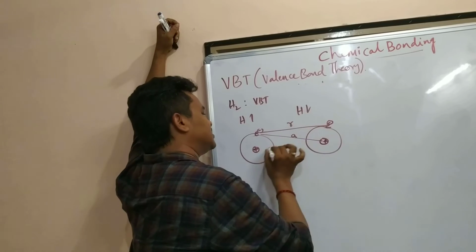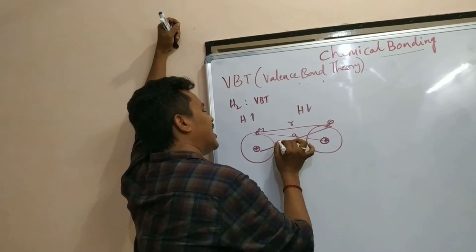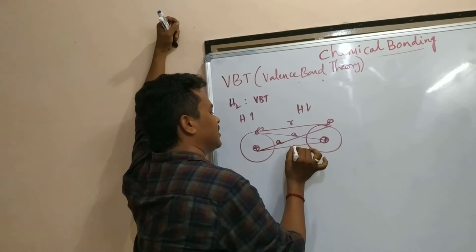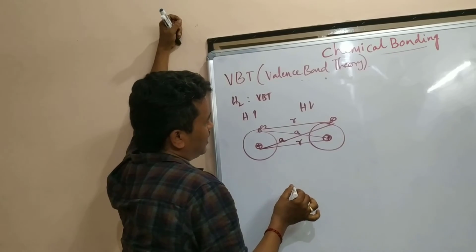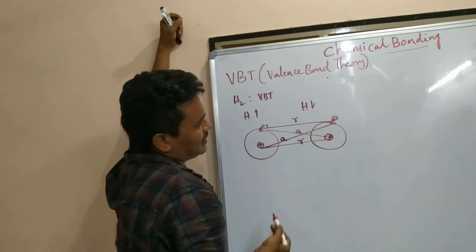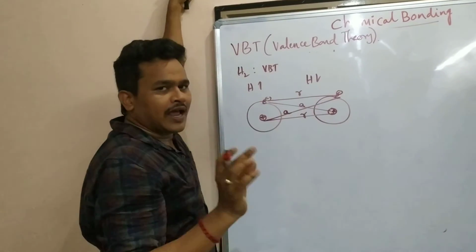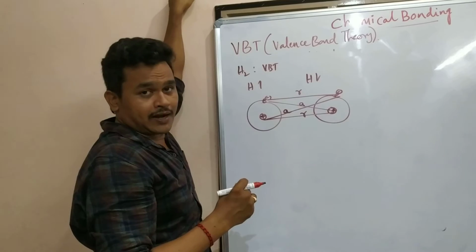This nucleus and this electron: attractive. This nucleus and that nucleus: repulsion. In a similar way, repulsive forces and attractive forces are there when they come very, very near.